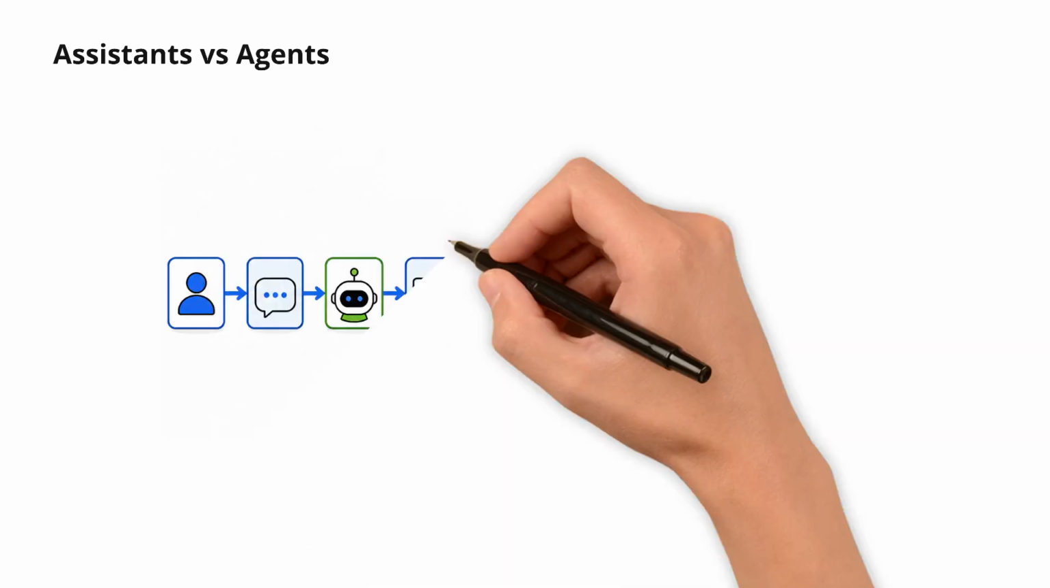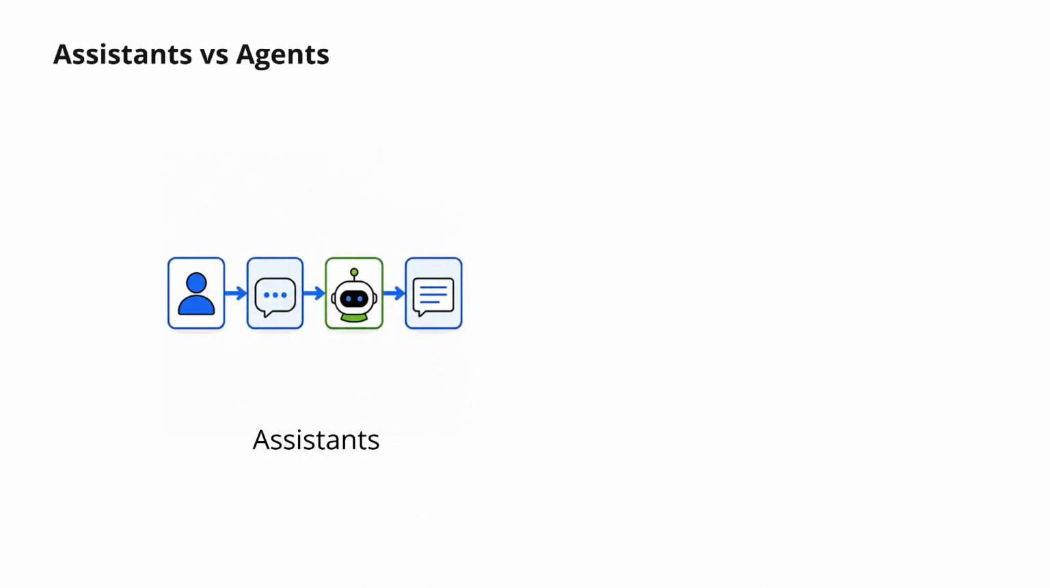Now let's compare assistants and agents more closely. On the left side of the screen, notice the very linear flow. A user sends a prompt. The assistant processes it. Then it returns a response. This is called a prompt response workflow. The assistant waits for instructions before doing anything.